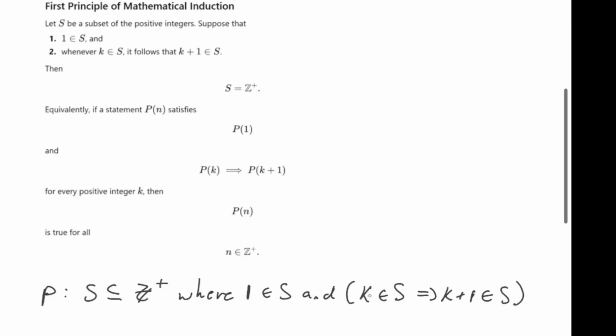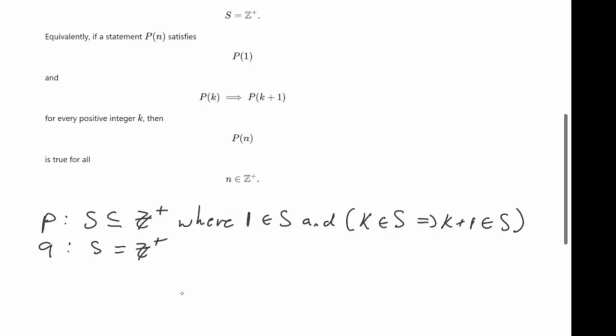So this is our P statement, because this is a P implies Q statement, right? So our Q is going to be S is equal to the set of positive integers, right?